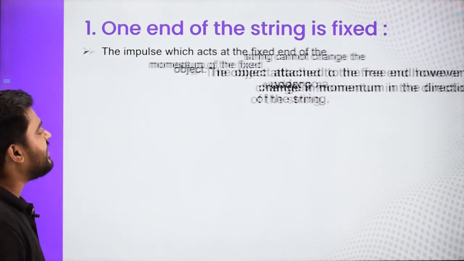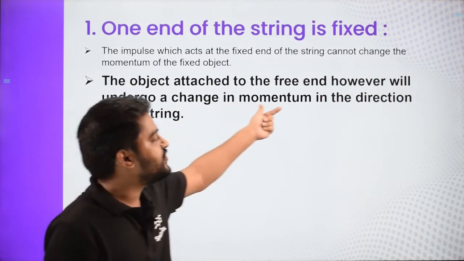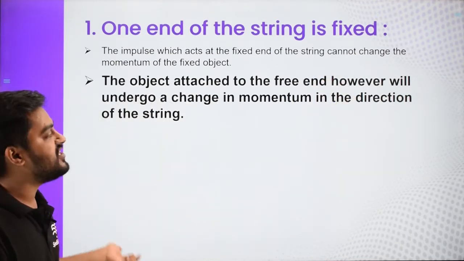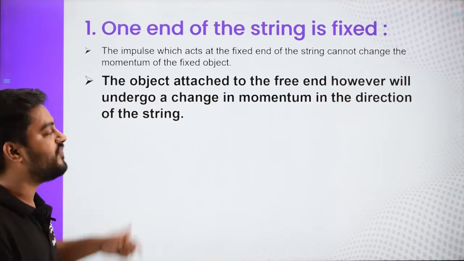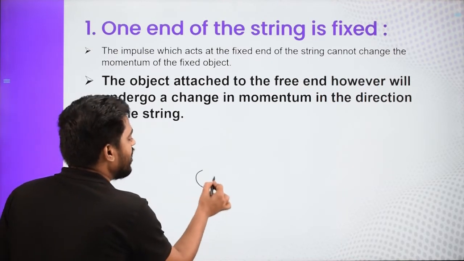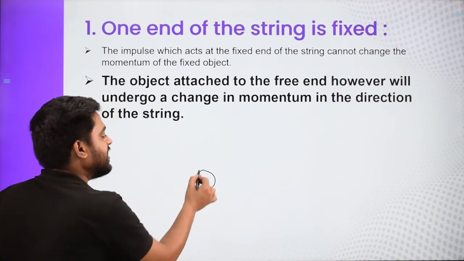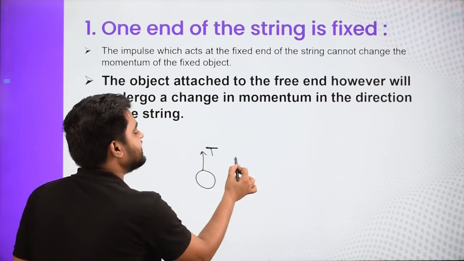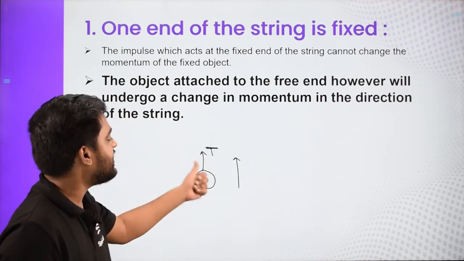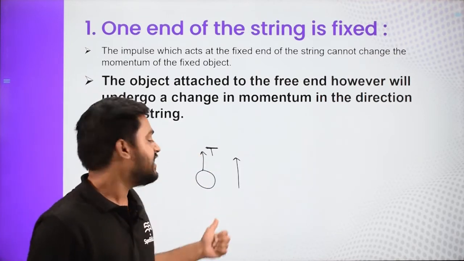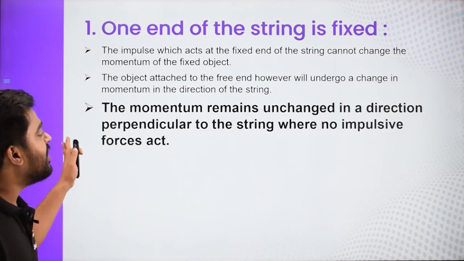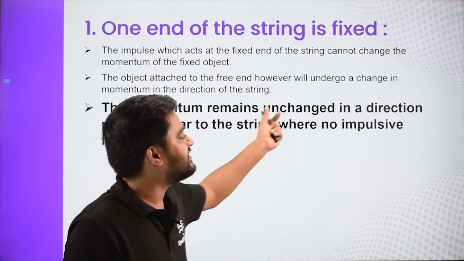But what about the other end? The object which is attached to the free end will undergo a change in momentum in the direction of the string. So basically the other ball. This ball was falling, but suddenly there is an impulsive tension. So there will be a change in momentum in this particular direction, in the direction of the tension, which is always along the string.